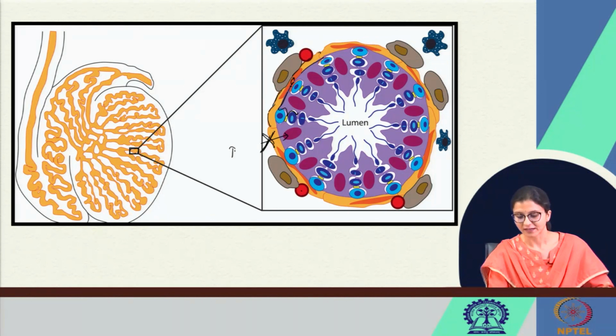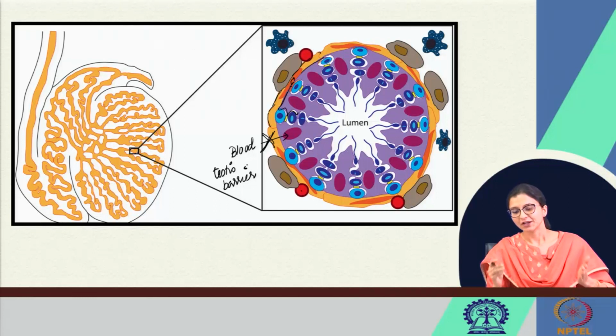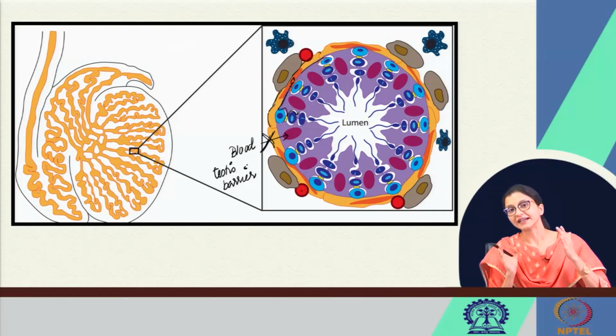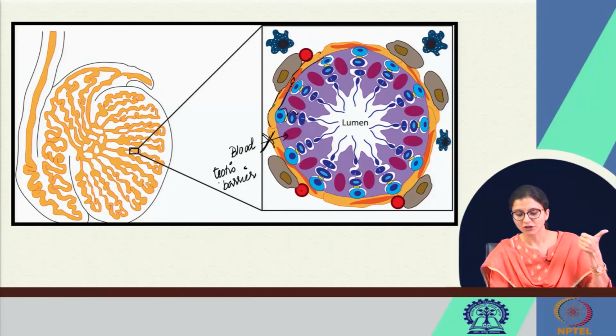This is called the blood testis barrier, which is formed by the Sertoli cells, and this helps to safeguard the gametes of the testis, the male gametes. It will safeguard the gametes from any external circulating carcinogen or chemicals, right. So, one function is formation of the blood testis barrier.